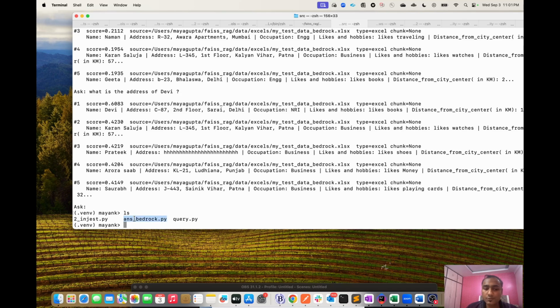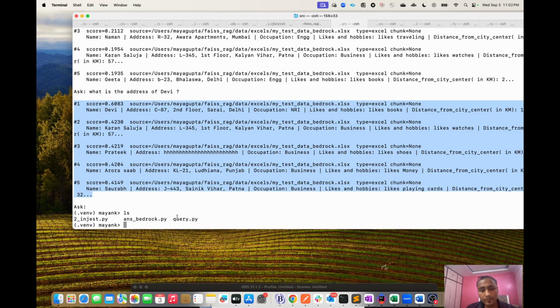But the actual work is in the answer bedrock, where my question is first used to query the vector DB, and then I send all of this context directly to Amazon Bedrock,